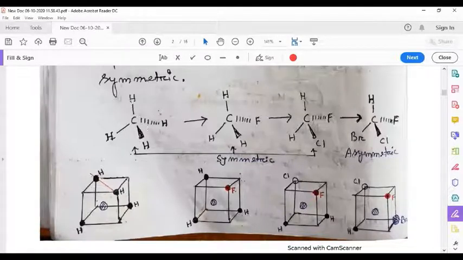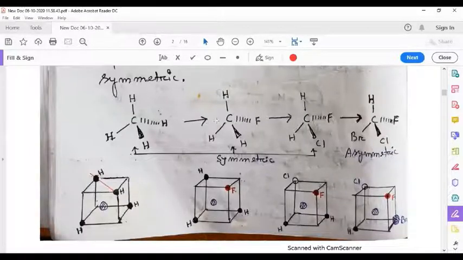Similarly, we can imagine a plane of symmetry, or imaginary plane, through H, C, H, this hydrogen, this carbon, this hydrogen in this way, and this way methane molecule is also symmetric with respect to the imaginary plane of symmetry.